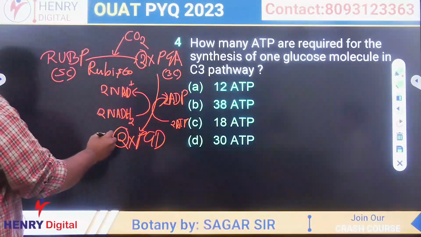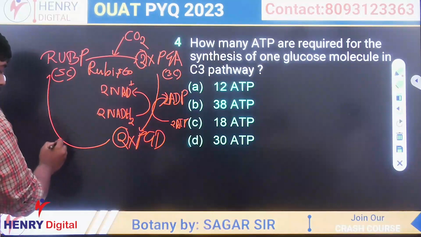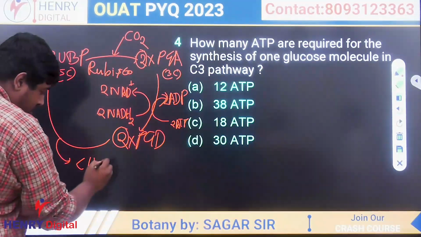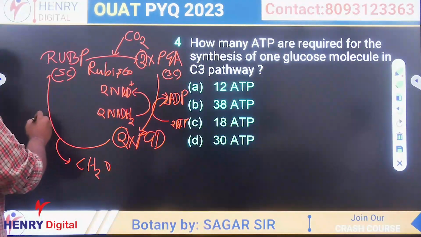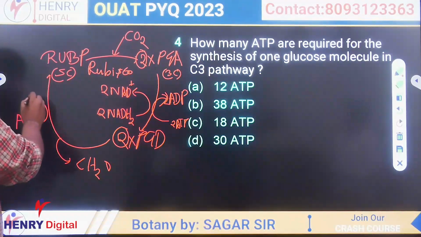Clear? And the next step was regeneration of RuBP. Here one carbon dioxide is reduced to sugar. Clear? This is the basic formula of sugar, and this step is called the regeneration step. In this step there will be expenditure of 1 ATP.